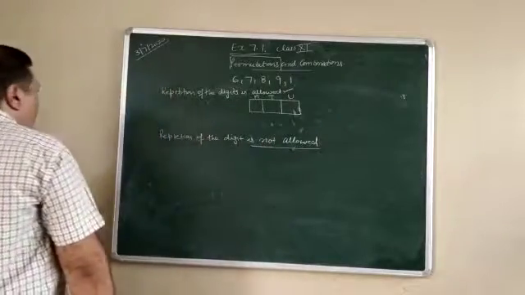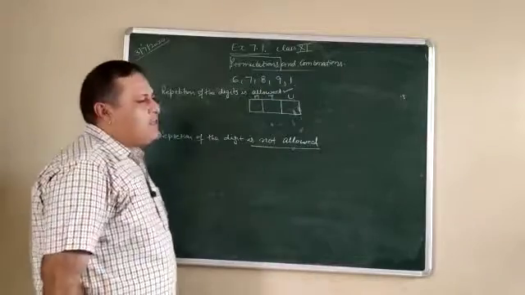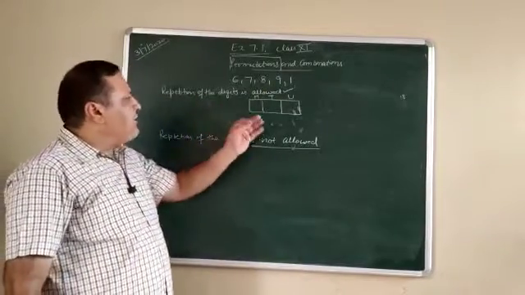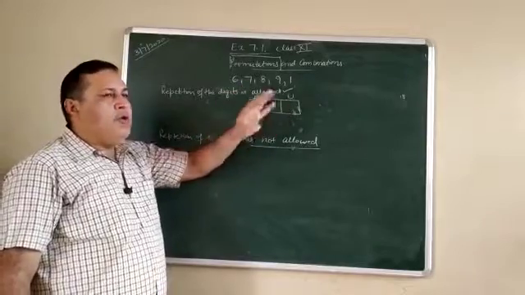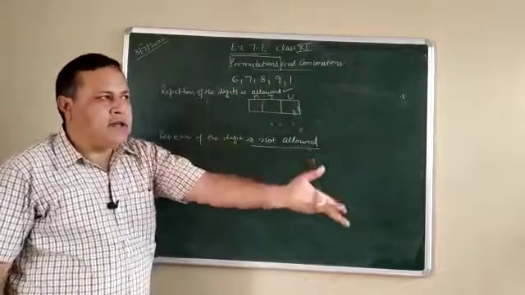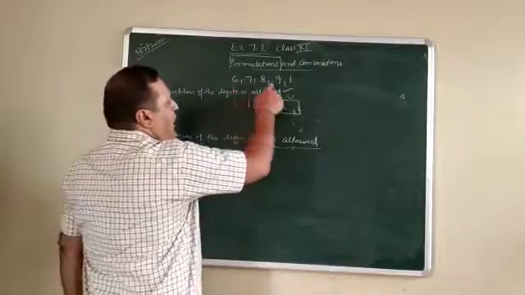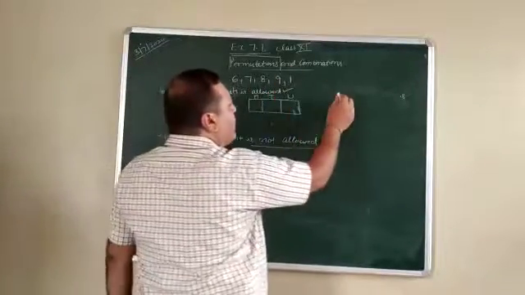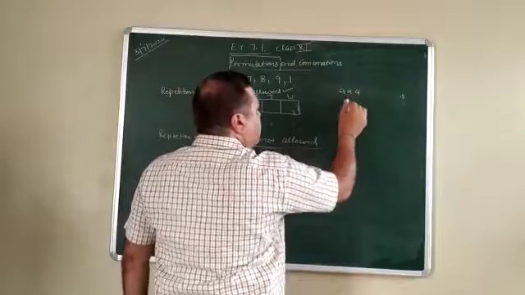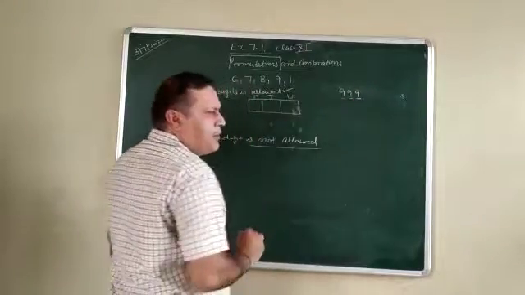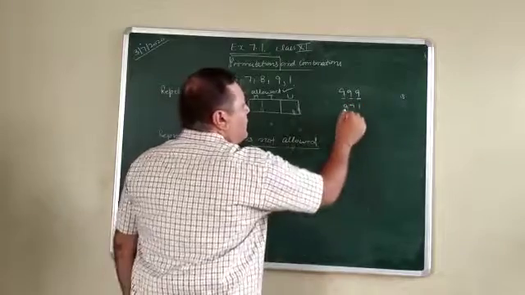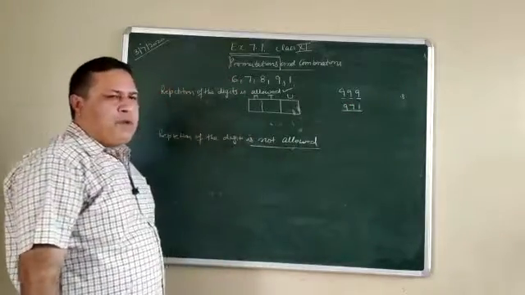Now see, how can we say repetition of the digit is allowed? Repetition of digit is allowed means whatever digit you use here, you can again utilize the same digit. For example, if we want to make a three digit number, I can write 999. See, all these digits are repeated. If I write 971, in this case all these digits are different.